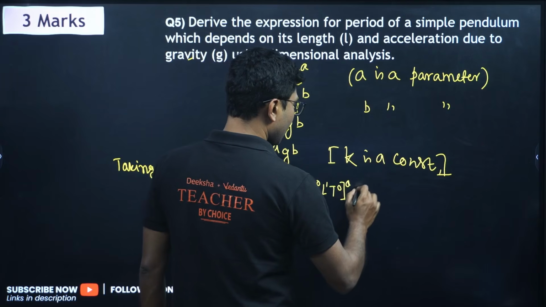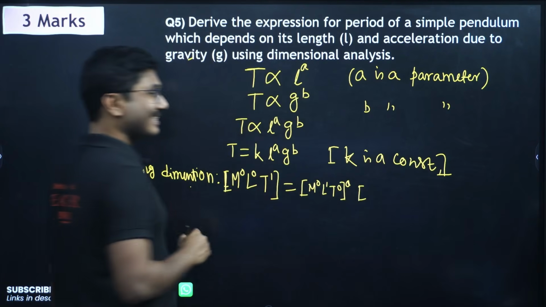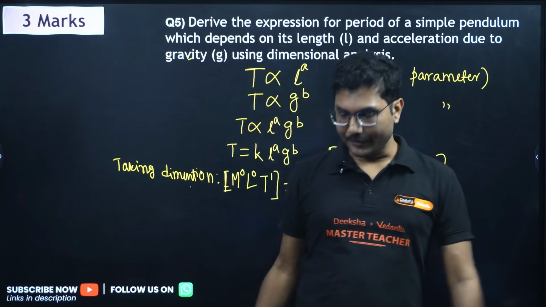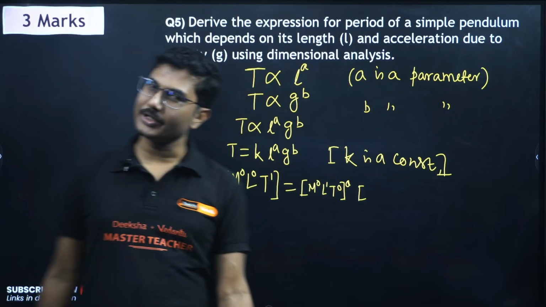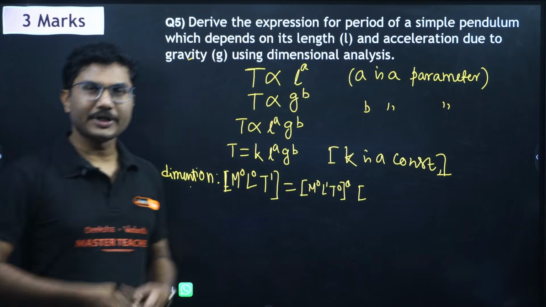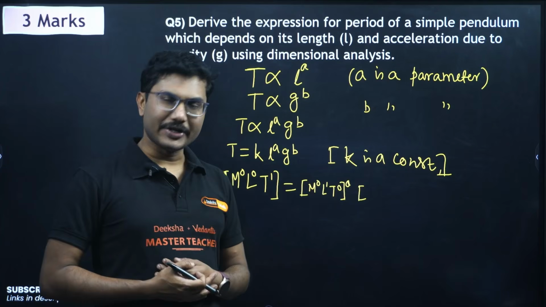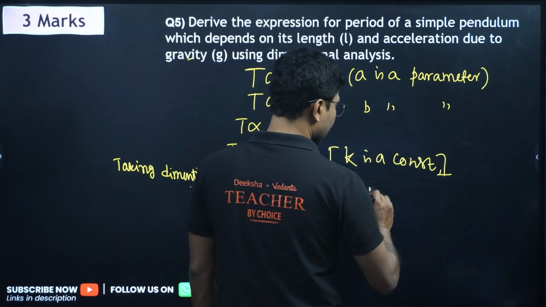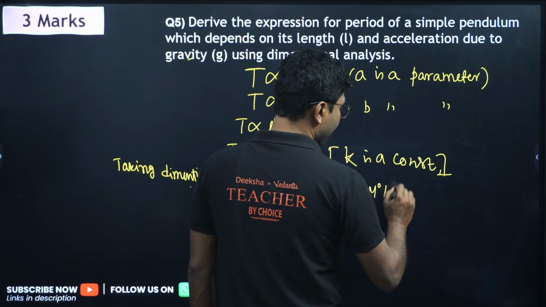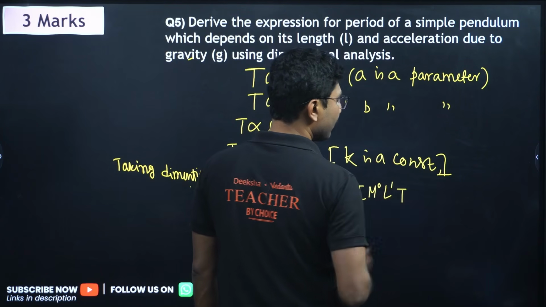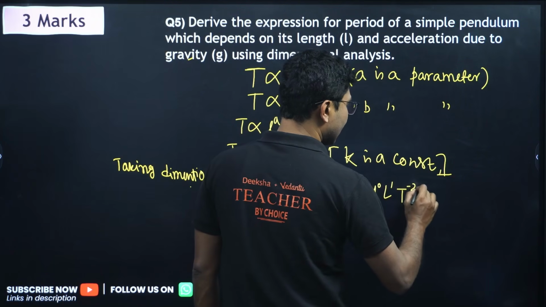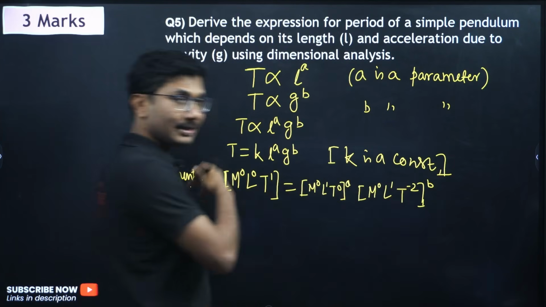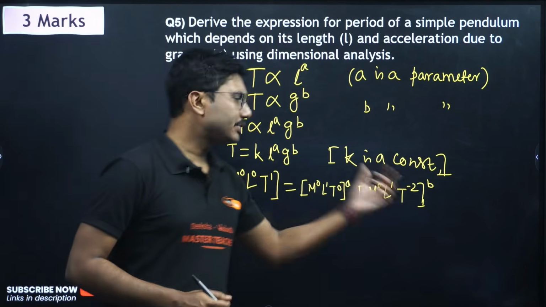What about this quantity G? G is gravitational acceleration. Whether it's a gravitational acceleration or normal acceleration does not matter for dimension. Dimension is the same for gravitational acceleration as well as normal acceleration. So what is the dimension of acceleration? M to the power of 0, L to the power of 1, T to the power of minus 2. The dimension of acceleration we explained in the previous part. Now you have to simplify this.